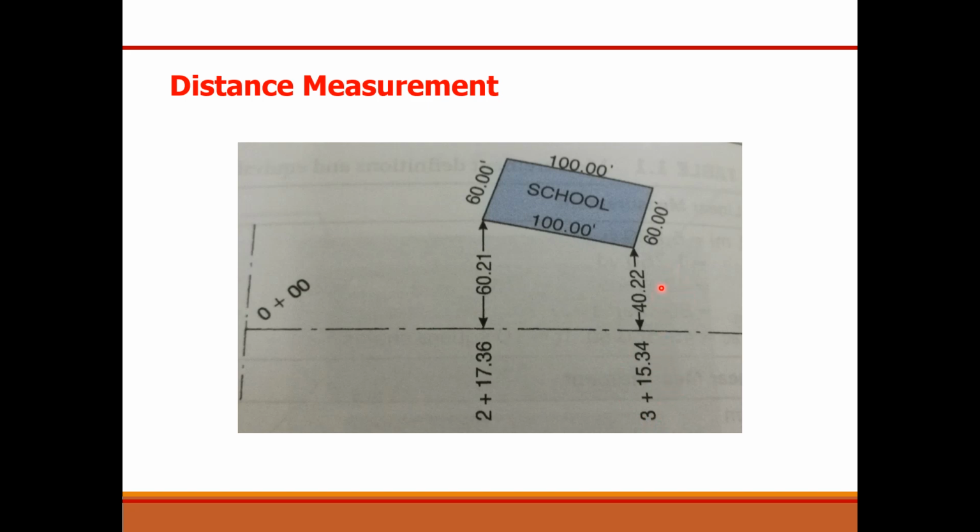From here you take the offset, and the value of the offset was written down as 40.22. So in this manner you will write down the value of the chainage and the value of the offset.